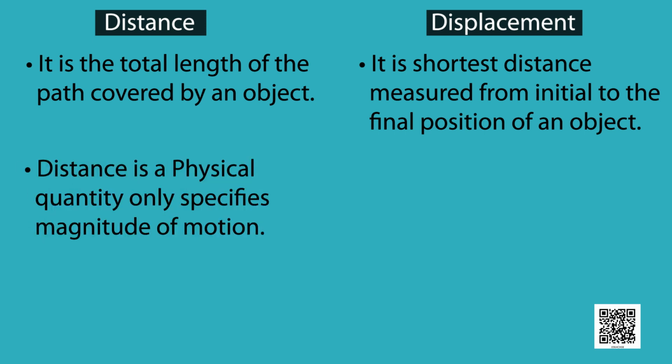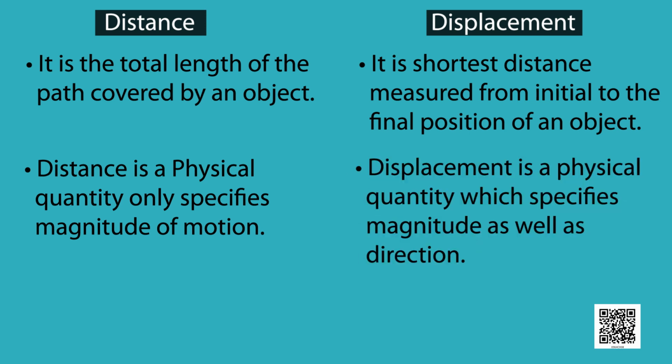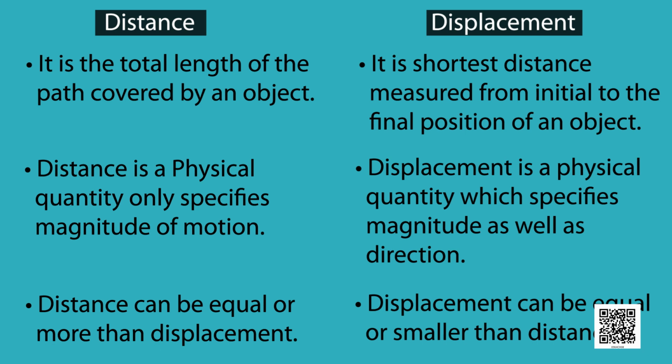Distance is the physical quantity that only specifies magnitude of motion, whereas displacement is the physical quantity which specifies magnitude as well as direction. Distance can be equal or more than displacement, whereas displacement can be equal or smaller than distance.